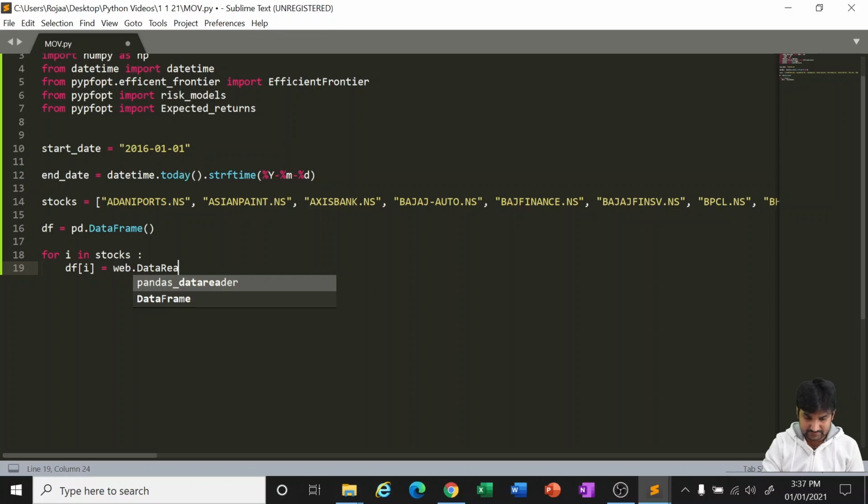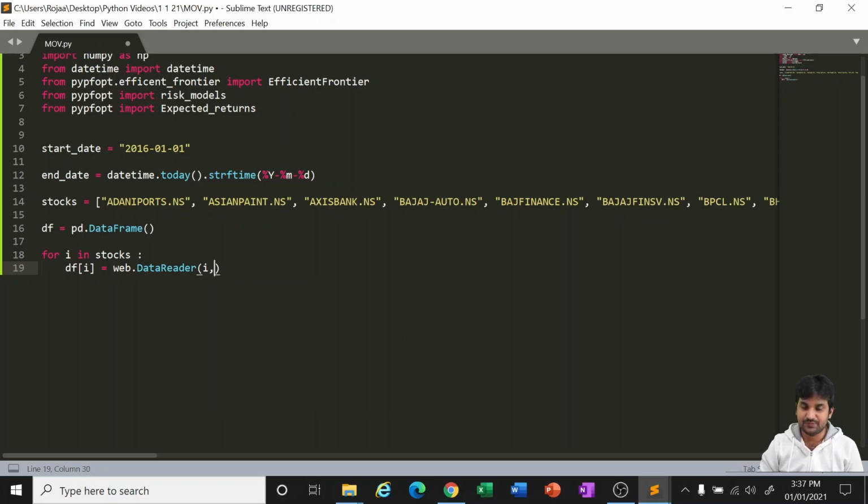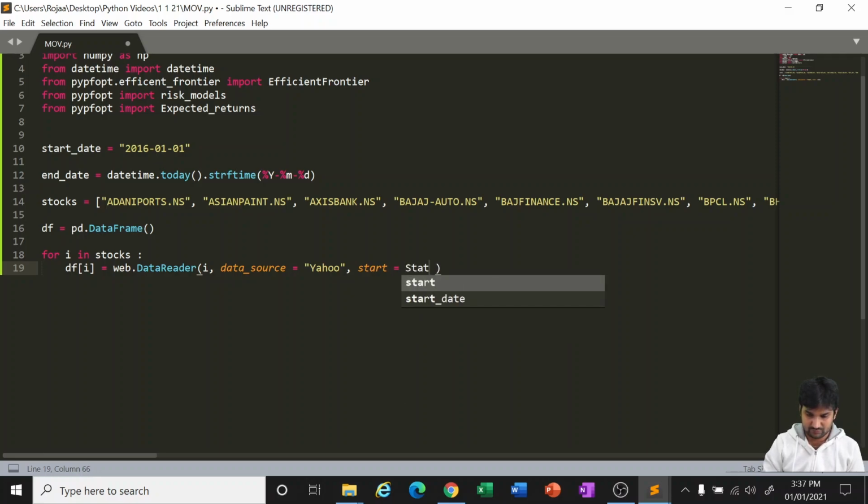Let the data reader for stock i, the respective stock, with data source equal to Yahoo, and start date equal to our start date, and end equal to end date.